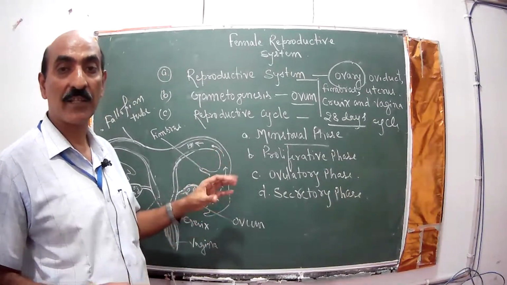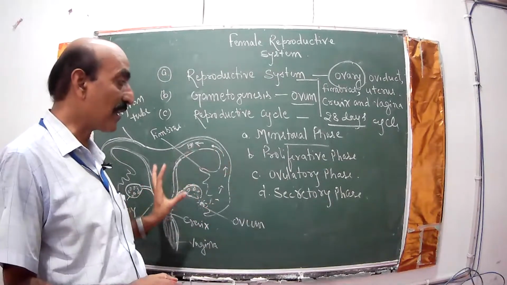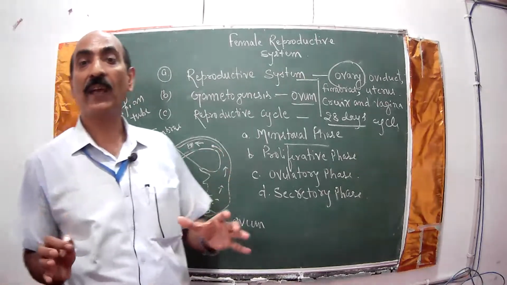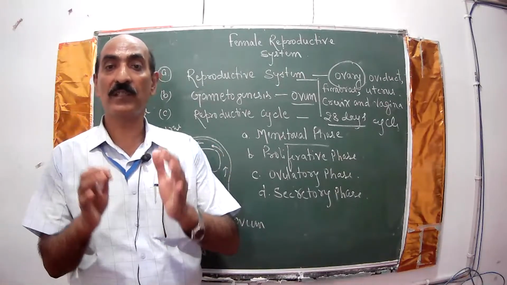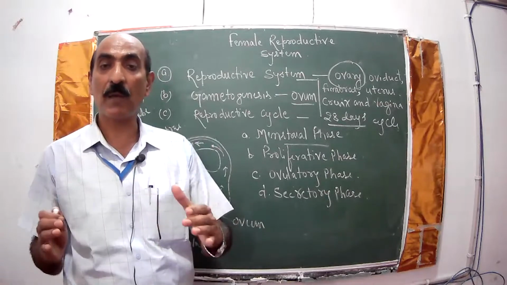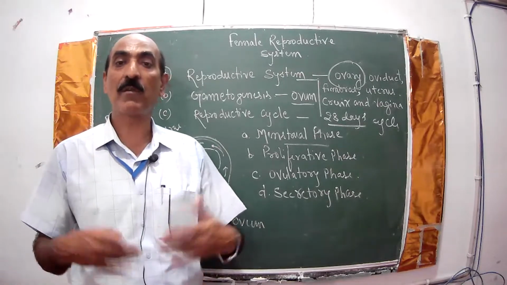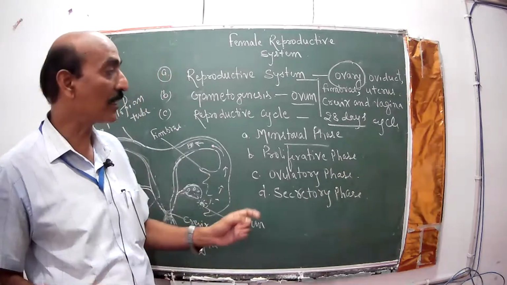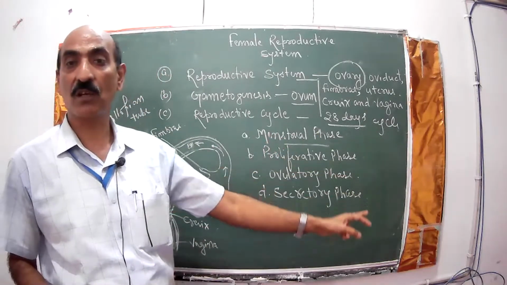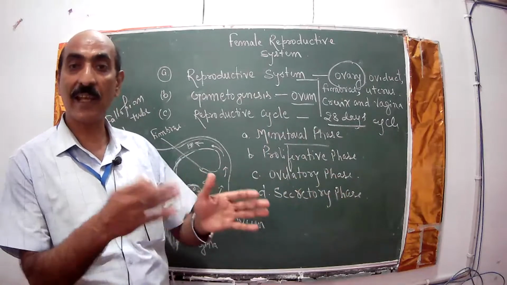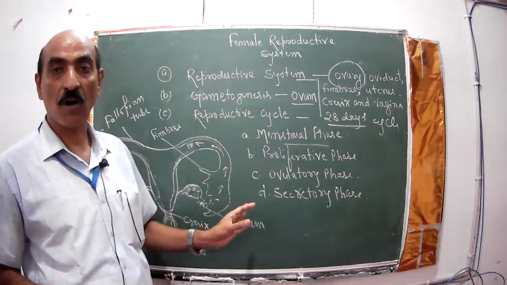The lining matures during this phase to receive the ovum. They start developing the uterine muscles and everything for the child's development there. And if not, then the menstrual phase starts again, and they shed off all the things.